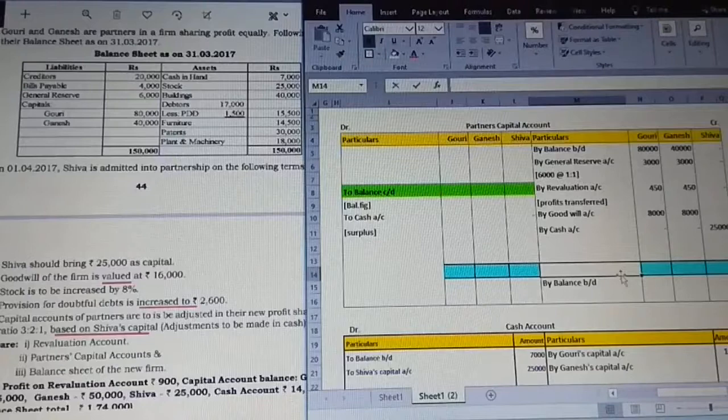So 3,000 for each is going to be posted on the opposite direction, the credit side.